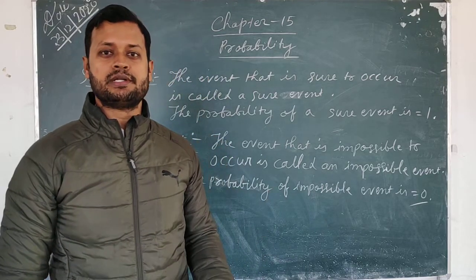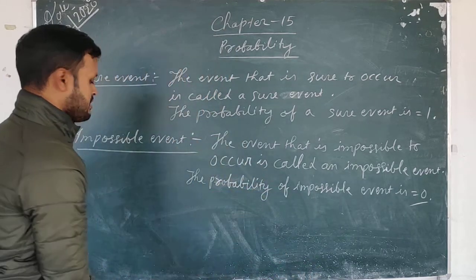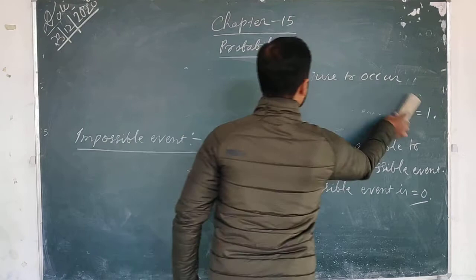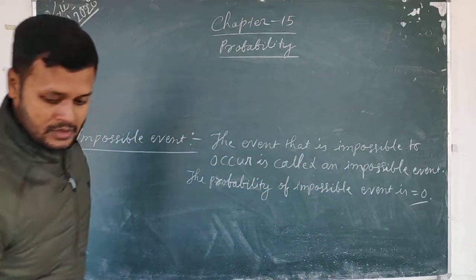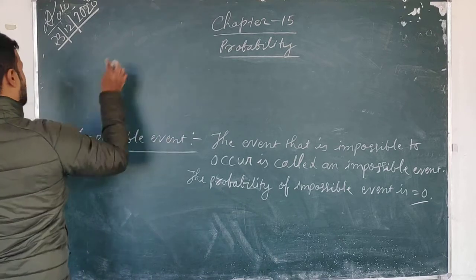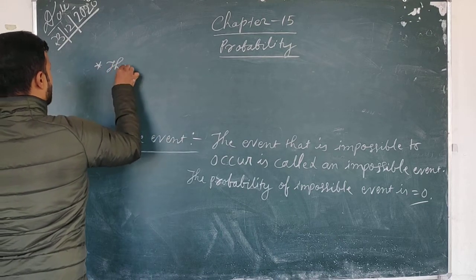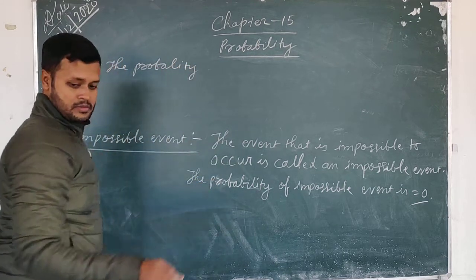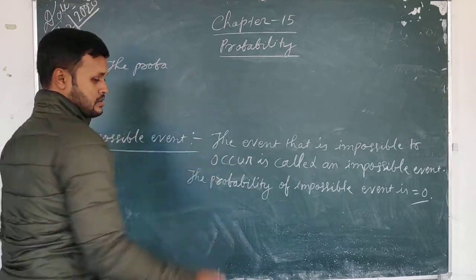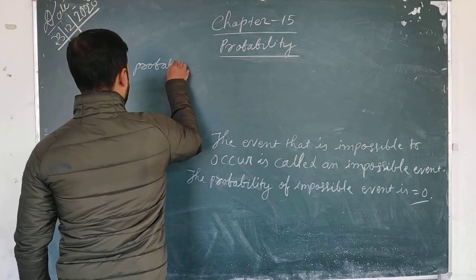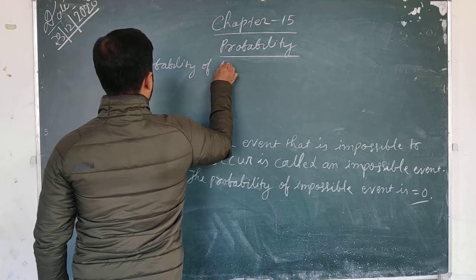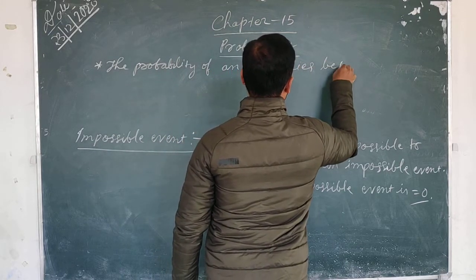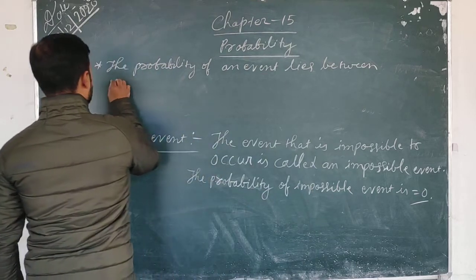So how will the probability come? That means the probability of an event lies between 0 and 1.